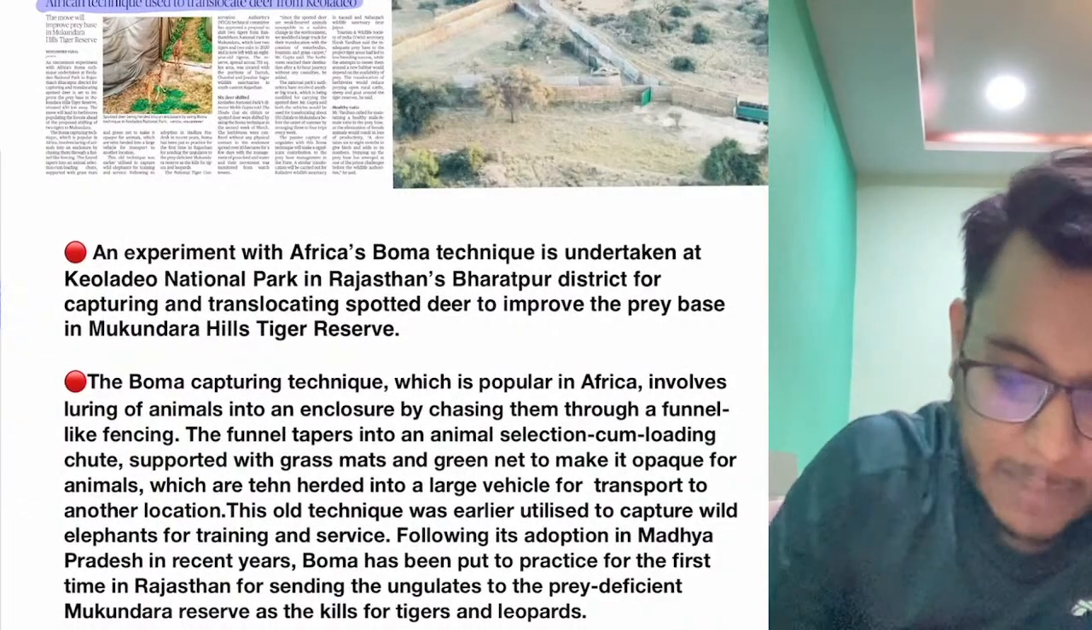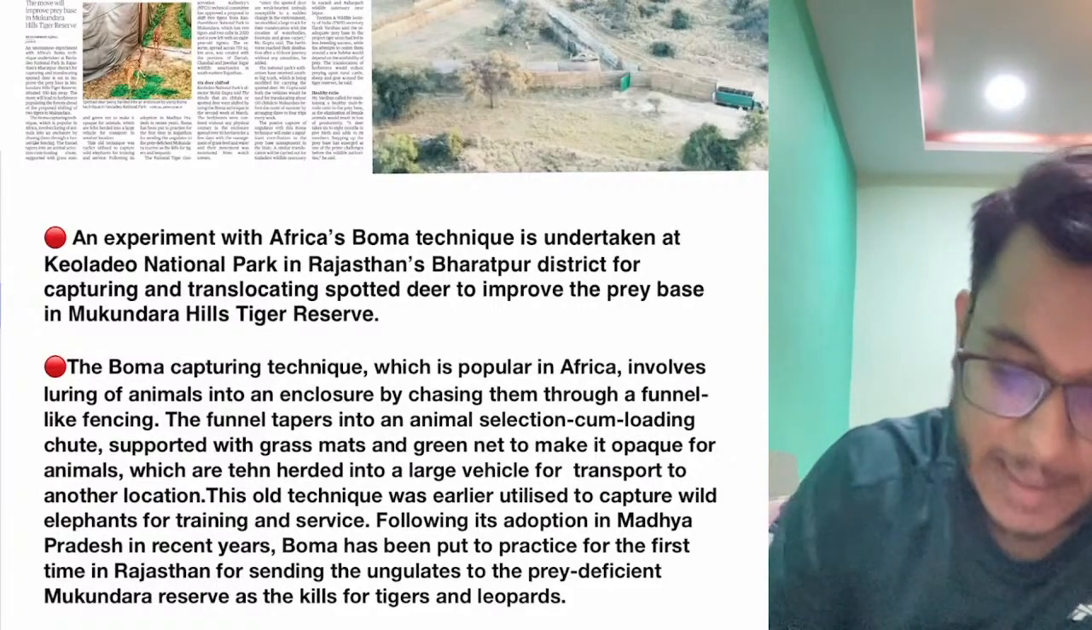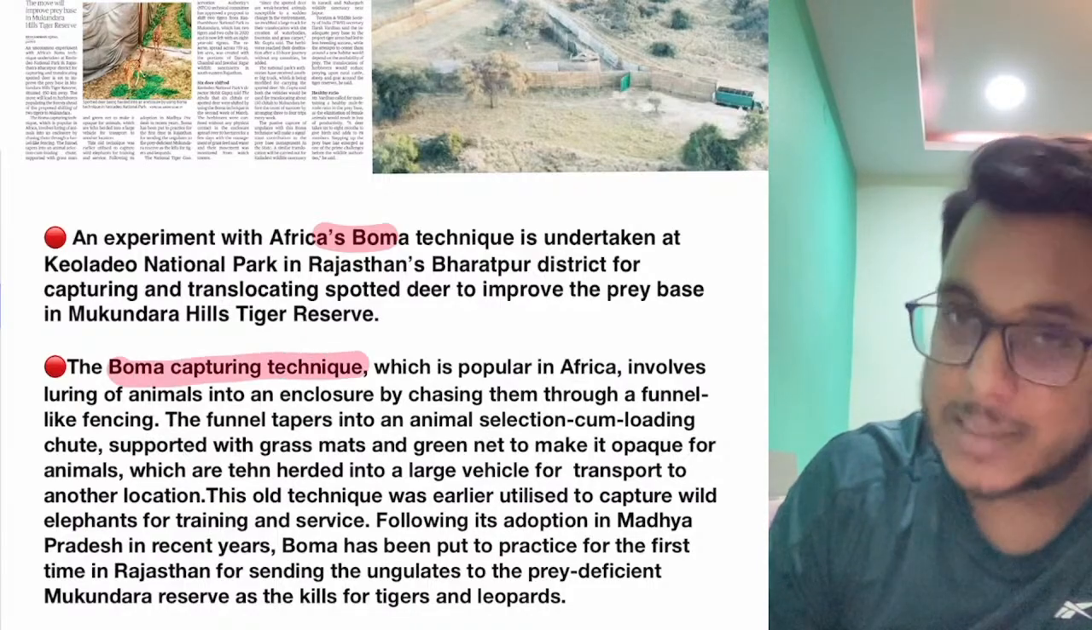The African practice, the Boma technique, has been discussed here. First of all, let's discuss what this Boma technique is. Now, guys, the Boma is a capturing technique. What is this capturing technique?